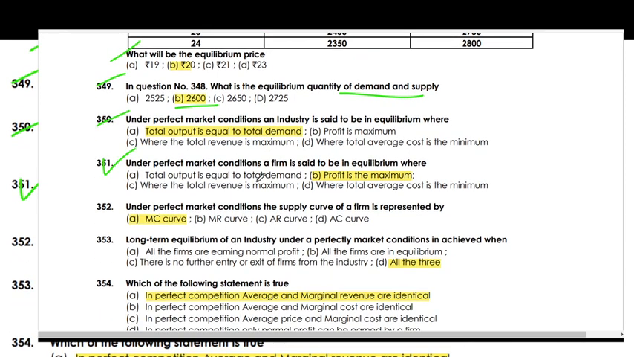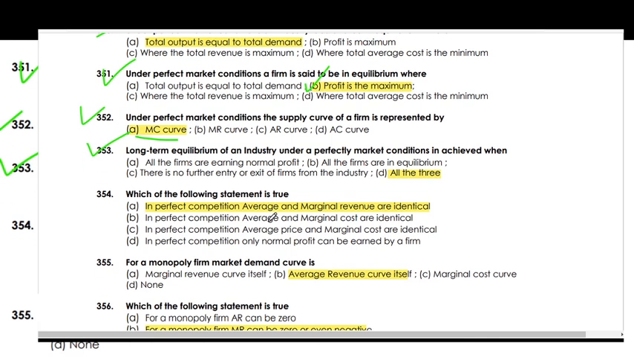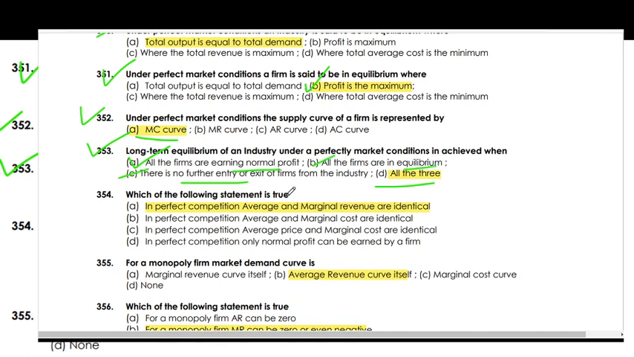Under perfect market conditions, the firm is said to be in equilibrium where the profit is maximum. Under perfect competition, the supply curve of a firm is represented by the marginal cost curve. Long-term equilibrium of an industry under perfect market conditions is achieved with all of the above: all the firms are earning normal profit, all firms are in equilibrium, and there is no further entry or exit of firms in the industry.